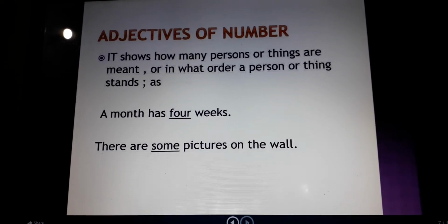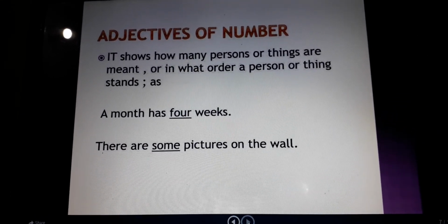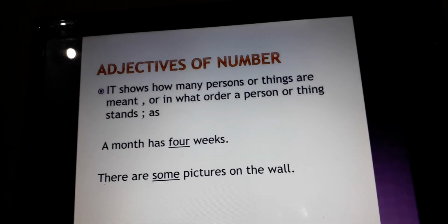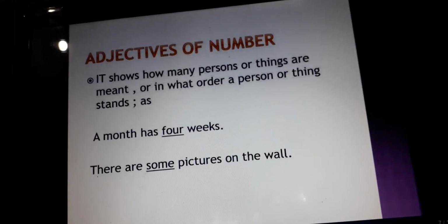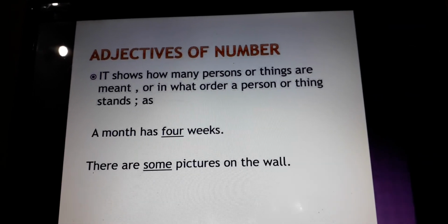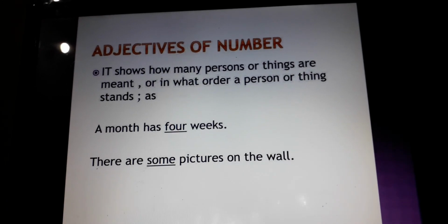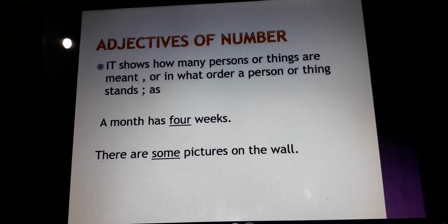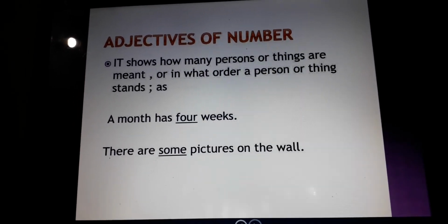As you know, adjectives are used along with nouns. They are describing the noun, adding some meaning to the noun. In the previous type also you have seen the adjectives are used before the noun. Why? As they are describing the noun: what kind of noun, what quality, how much quantity of noun is required, how many of the noun there are.